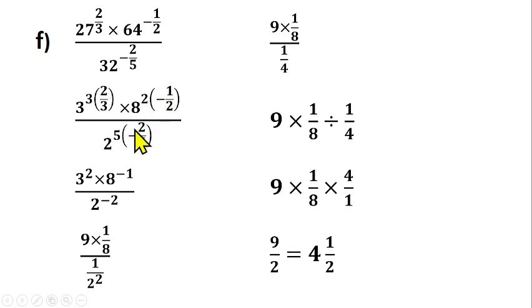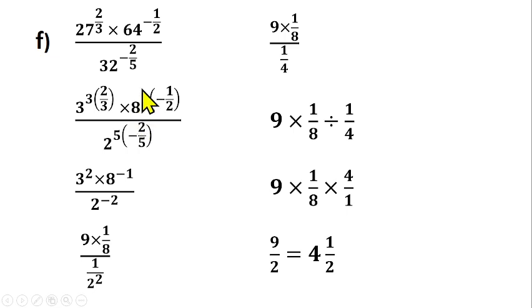So 2 times 2 is 4, times 2 is 8, times 2 is 16, then times 2 is 32, then times 2 is 64. So 2 raised to power 6 will give us this. And 4 times 4 is 16, times 4 is 64. So anyone you use, it still works.